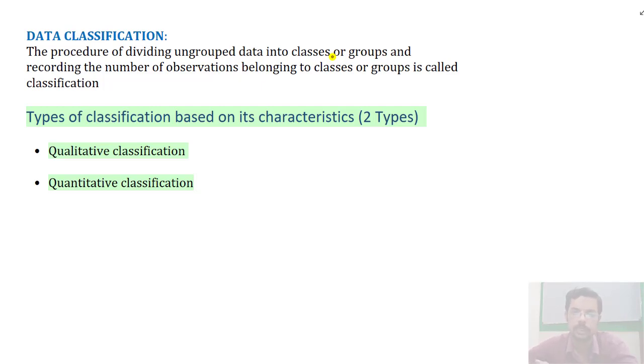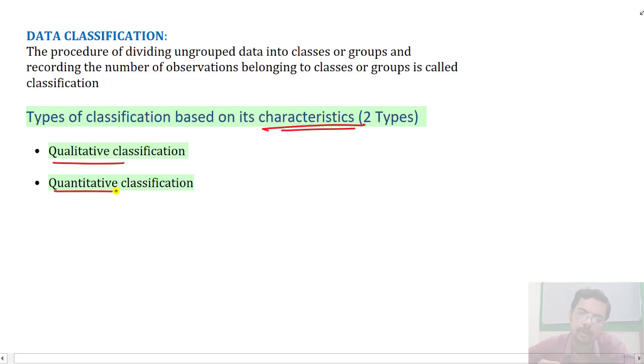It can be arranged based on many factors. One of them is their characteristics. Based on characteristics, if we are trying to classify the data, it can be classified as qualitative and quantitative data. These are the types of data.